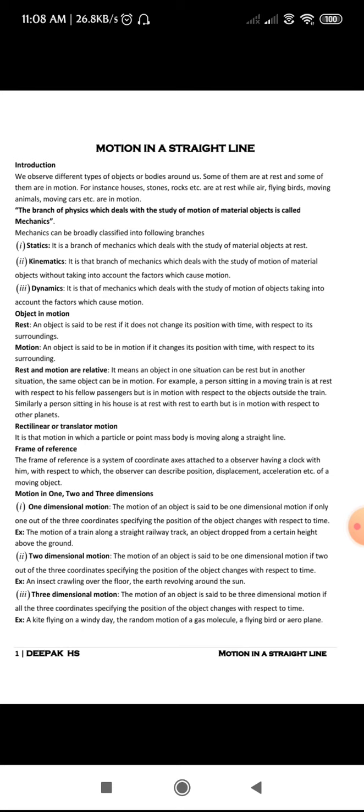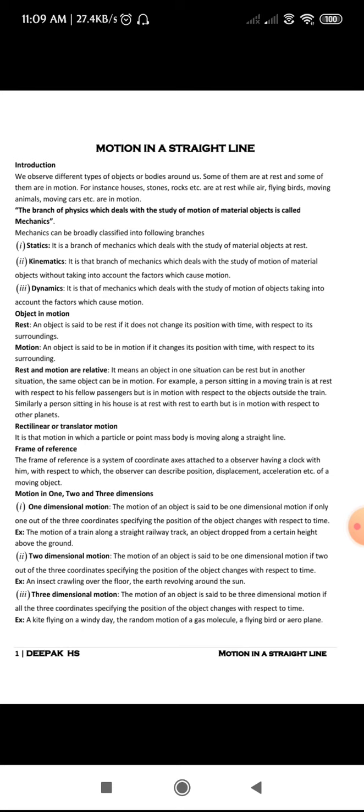Okay. So next, let us see how rest and motion are relative. It means an object in one situation can be at rest, but in another situation the same object can be in motion. For example, a person sitting in a moving train is at rest with respect to his fellow passengers, but is in motion with respect to the objects outside the train. Similarly, a person sitting in his house is at rest to the earth, but is in motion with respect to the other planets.